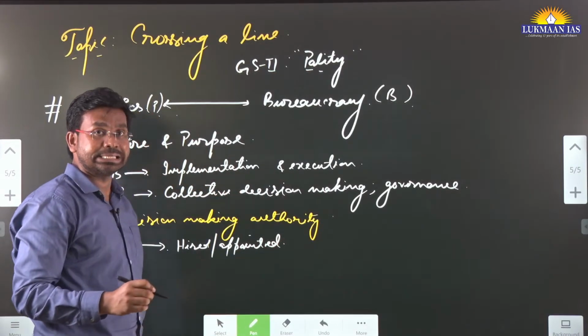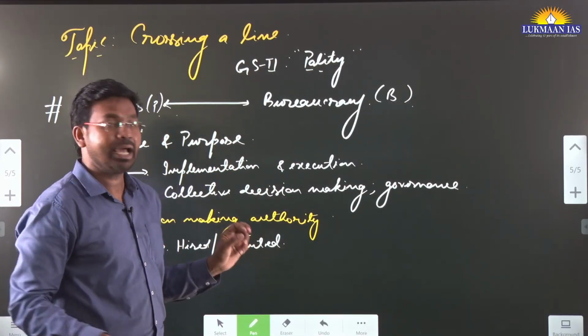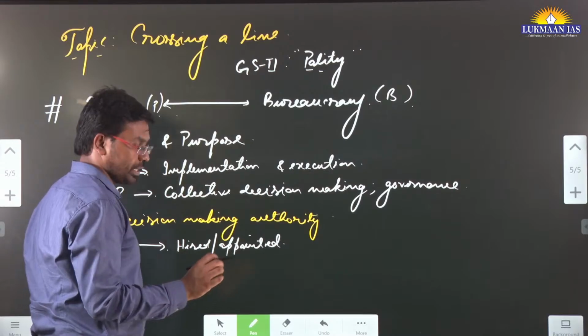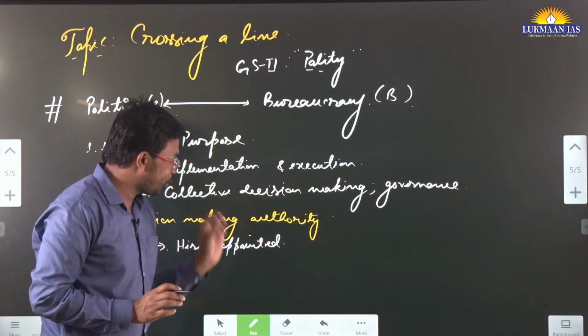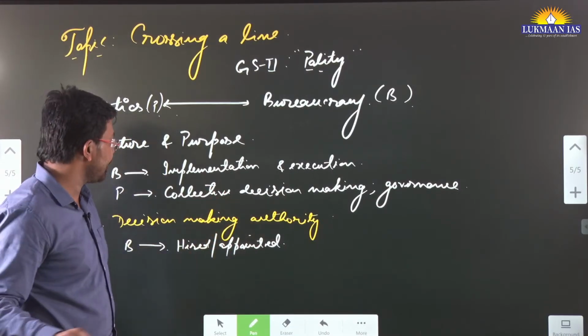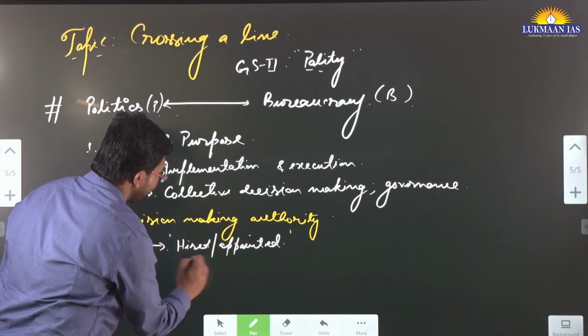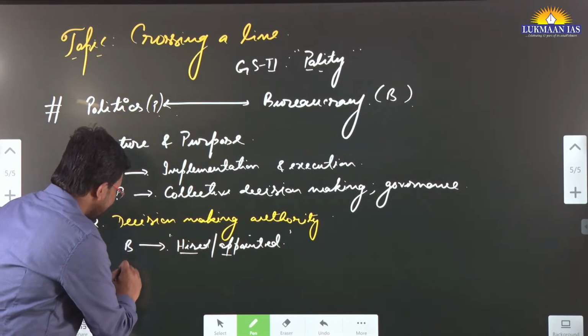They have very little decision making authority. They are not the policy makers. They have a limited role in decision making. Only on those aspects where they have to implement, they can have minute decision making capacity, but largely these people are just hired and appointed, so they do not have much decision making capacity.